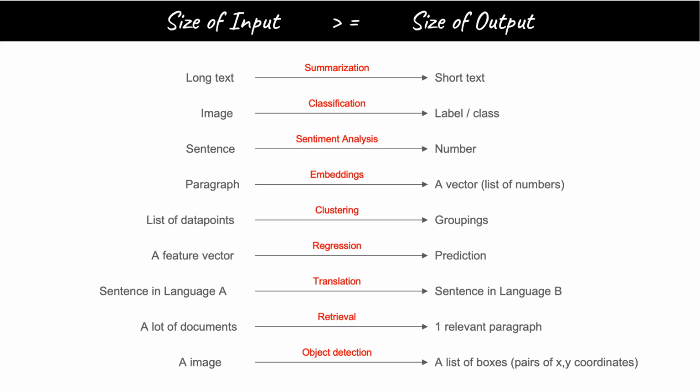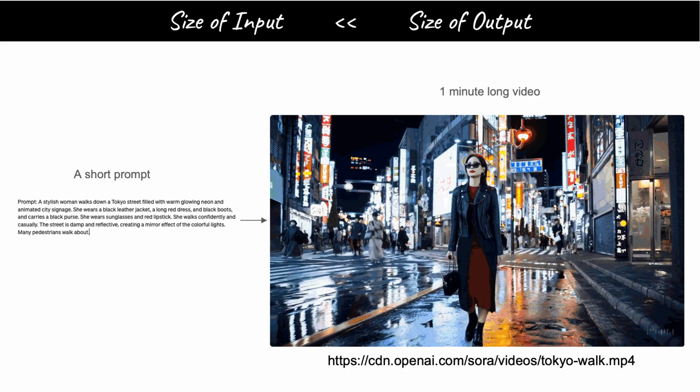For object detection in an image, we feed in lots of pixels and we get back the XY coordinates of the bounding box of that object. Now with generative AI, we can put in a short prompt like this and get out a 1-minute long video. That significantly increases the range of tasks that AI can do for us. This example is from OpenAI's new release called Sora.